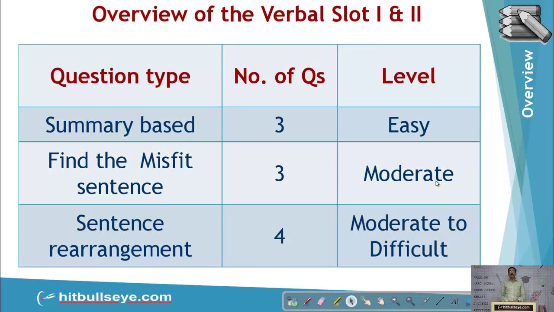Now let's look at the verbal ability part of CAT 2015. There were 10 non-multiple choice questions, 3 based on summary, 3 based on misfit and 4 based on parajumbles. If you look at the level of difficulty of non-MCQ questions, they were comparatively tougher than reading comprehension questions. Summary-based questions were easy, so you could have got all correct. Misfit was moderate in terms of difficulty, and parajumbles were really tricky, and unless you are 110% sure about your order, there is no point in attempting these questions.